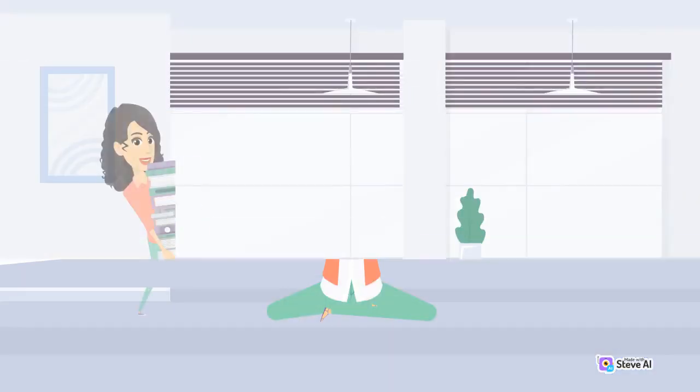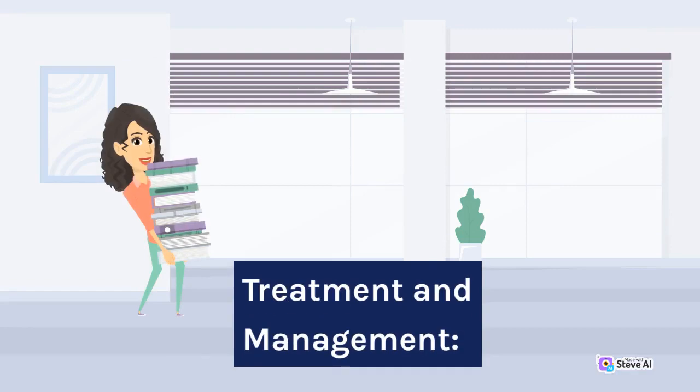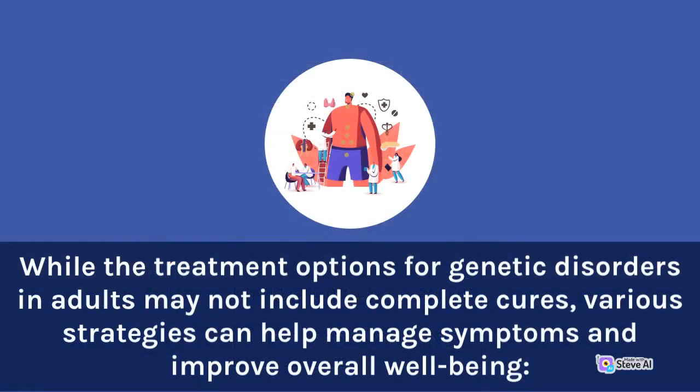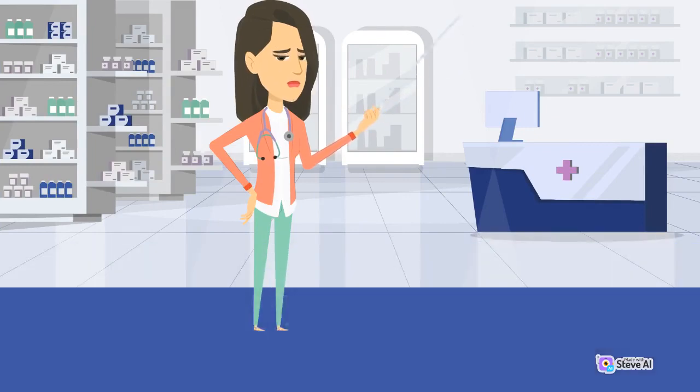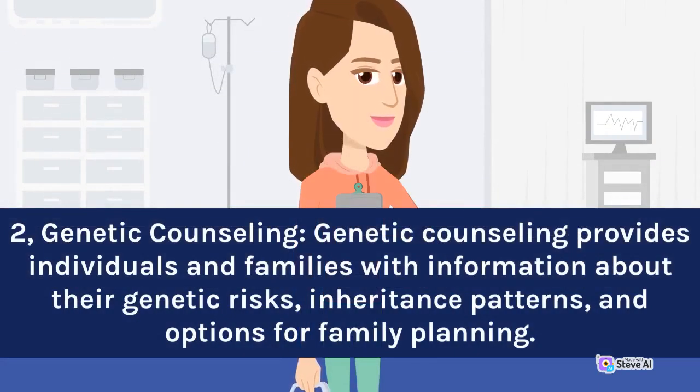Treatment and management. While the treatment options for genetic disorders in adults may not include complete cures, various strategies can help manage symptoms and improve overall well-being. 1. Medications. Certain medications can alleviate symptoms, slow disease progression, or address specific complications associated with genetic disorders. 2. Genetic counseling. Genetic counseling provides individuals and families with information about their genetic risks, inheritance patterns, and options for family planning.